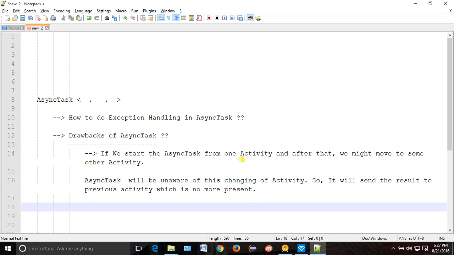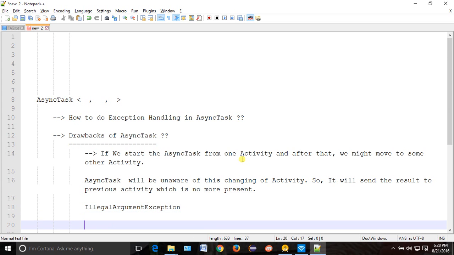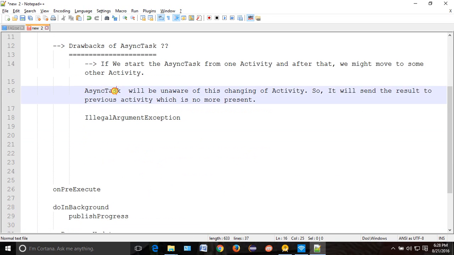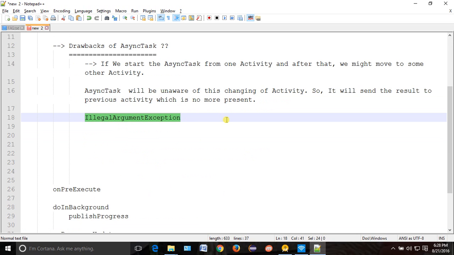This is a problem, because you started the async task, and now the one who started it is not there. Now how will we get the result? In this case, the exception we will get is an illegal argument exception. It will pass some argument which will not be there, so it will throw this illegal argument exception.